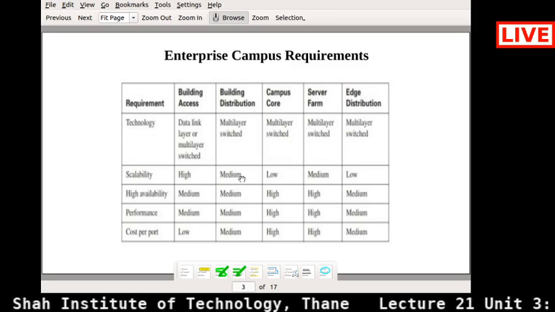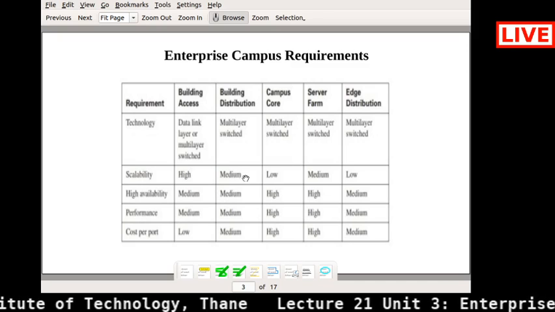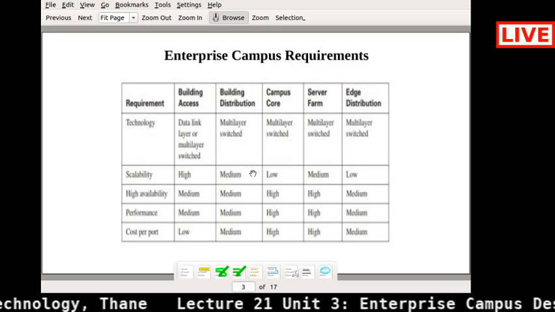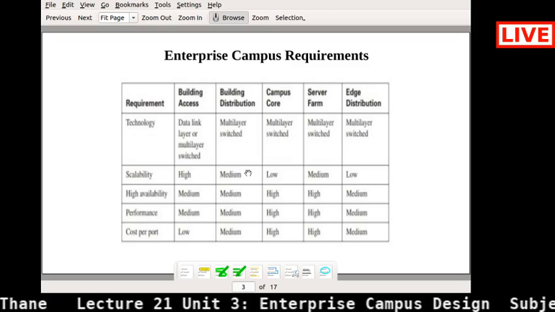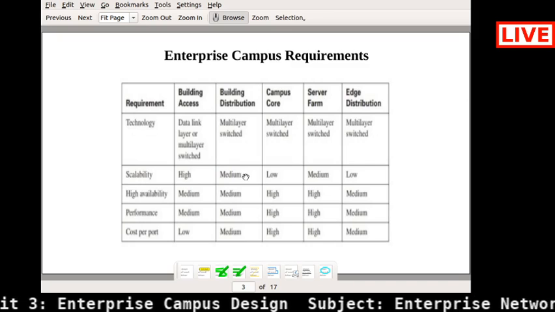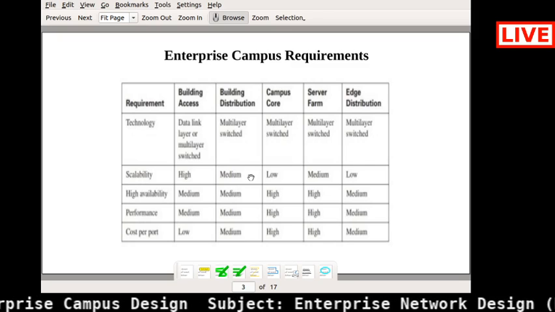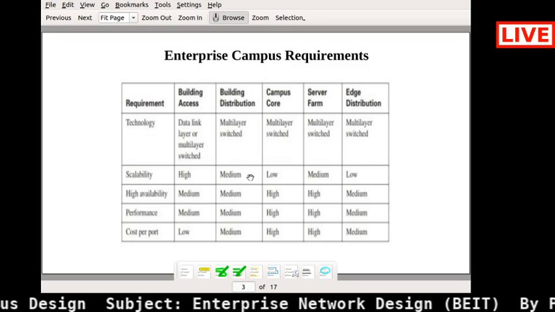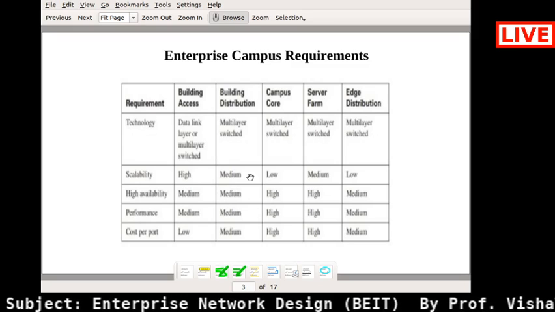For the policies and the protocols, you must have some minimum scope to change or to scale each and every time. That's why it is medium scalability for the building distribution.